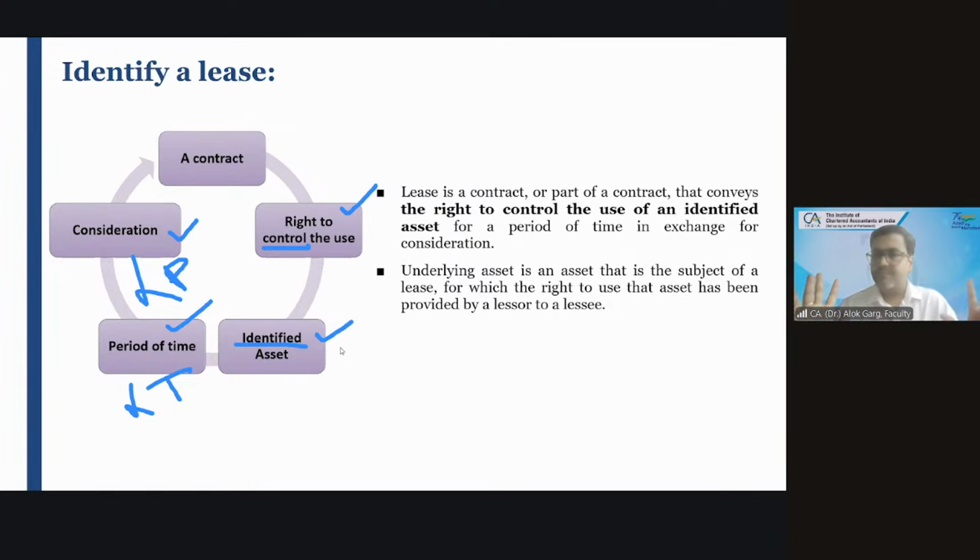Sounds good? Yes, sir. So: right to control the use of an identified asset for a period of time in exchange for a consideration. Believe me, these are separate detailed topics. I will spend good time on identified asset, on right to control the use, and on period of time and consideration, that is, lease term and lease payments. Right, my dear friends?